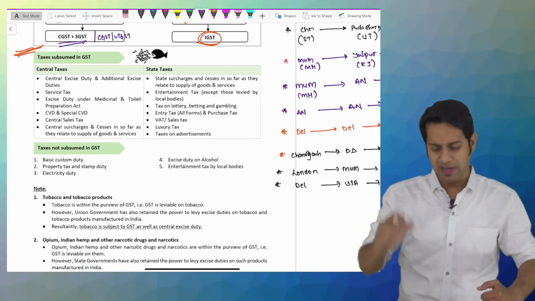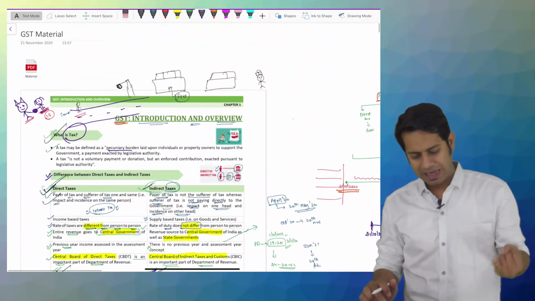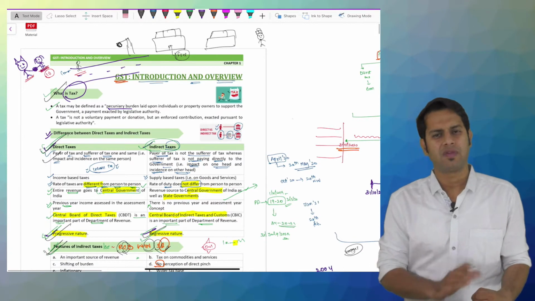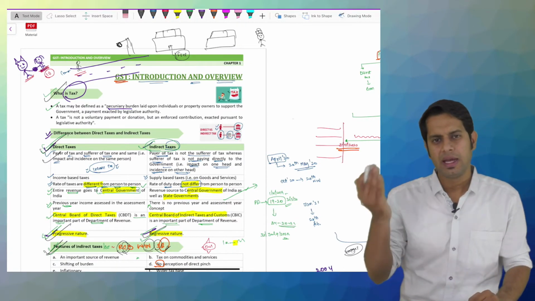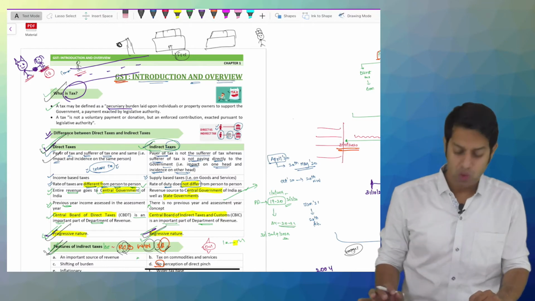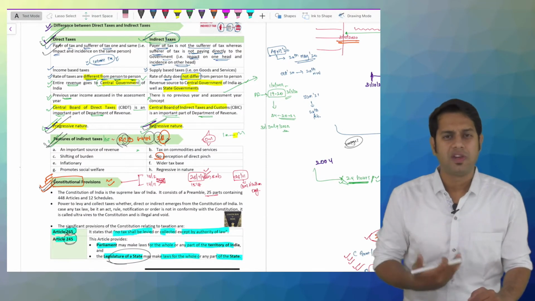Before that, let us revise what we have discussed in the previous classes. We had discussed what do you mean by tax. Tax is a pecuniary benefit. Then types of taxes, direct taxes and indirect taxes. Direct taxes, incidence and impact on the same person. Indirect taxes, incidence and impact on two different persons. Then what are the features of indirect taxes, or what are the features of GST?